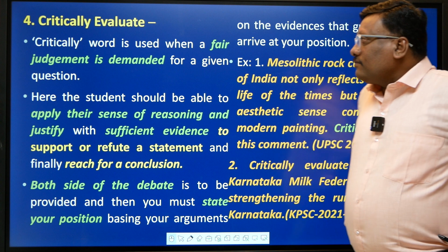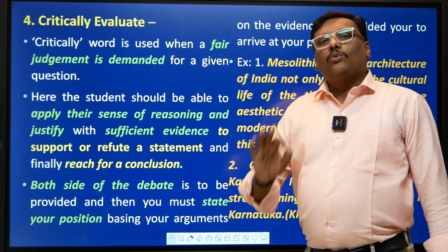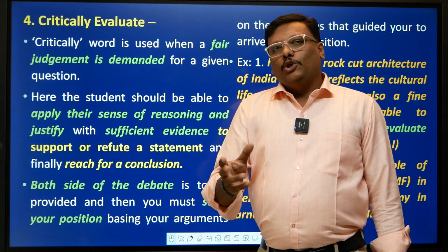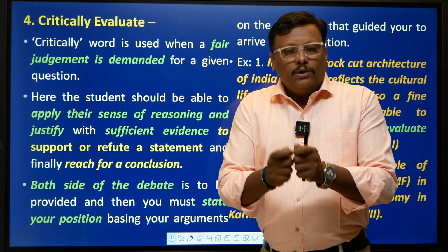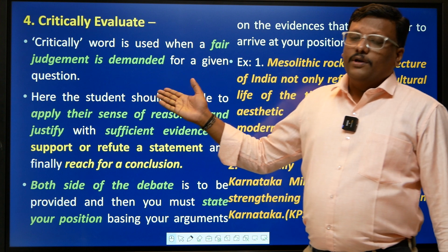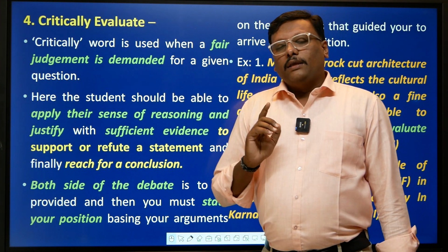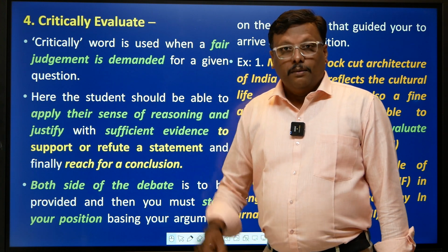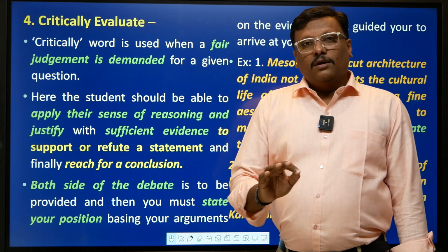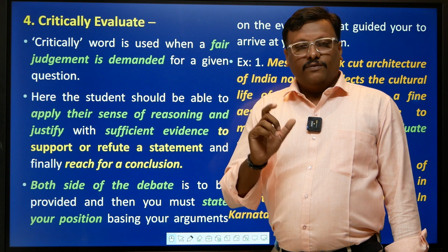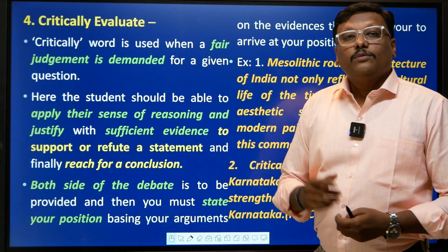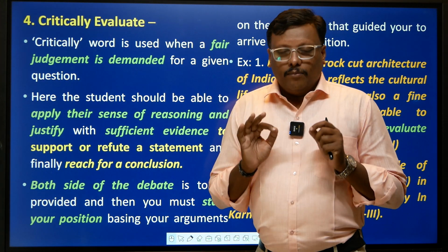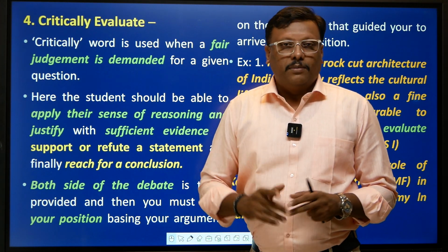Critically evaluate. So you know what is evaluate: you have an argument, you have a statement, and you say to what extent you agree or disagree, right? Critically evaluate is also like that, but remember, the thumb rule in critically is that you have to provide both agreement as well as disagreement, mostly confined towards disagreement, right?